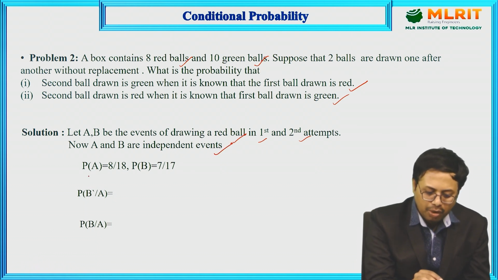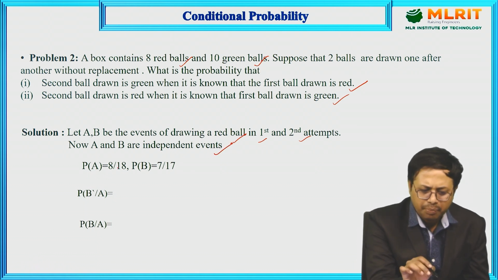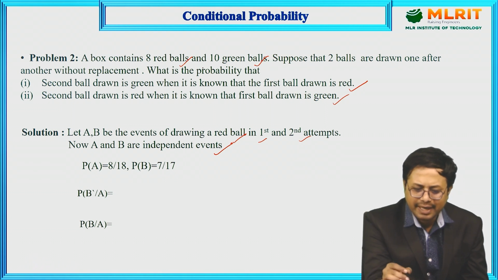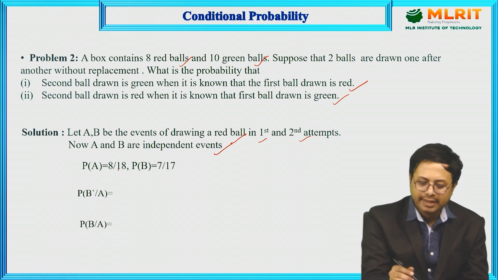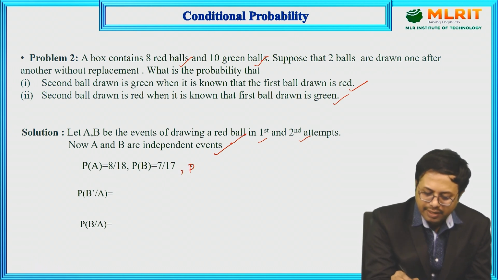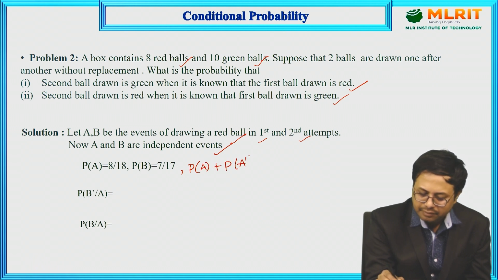Next, probability of A means picking the red ball in the first attempt, which is 8 by 18. If you are not picking the red ball in the first event, you know already that P of A plus P of A bar equals 1.